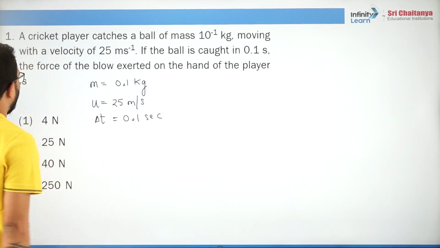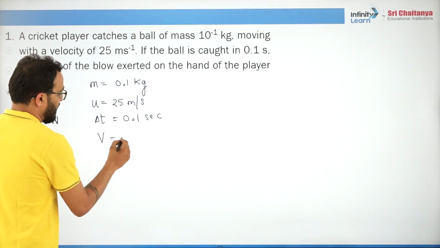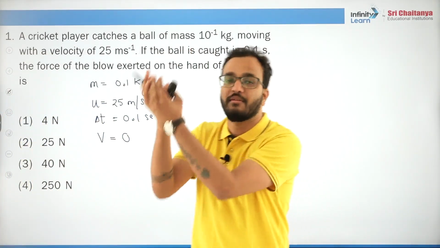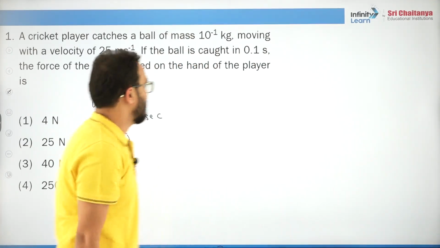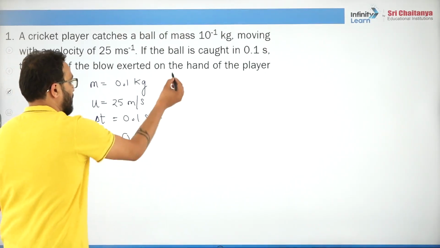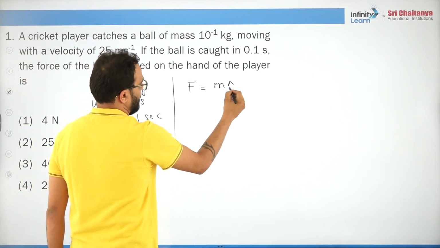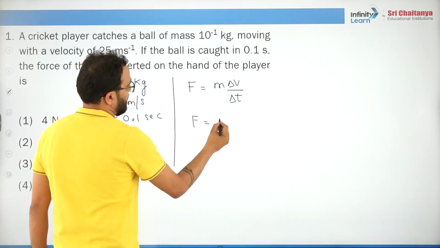The force of the blow exerted on the hand of the player is, see, final velocity is 0. Why? It is not given, but you should understand. If you are catching a ball, finally you bring it to rest, right? So final velocity is 0. So what is the force? Simple. F is equals to m delta v by delta t. That's all.